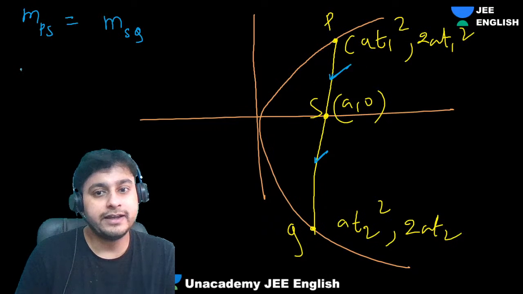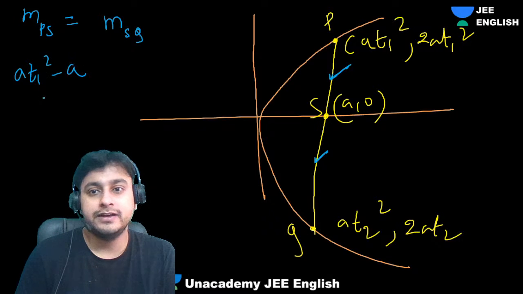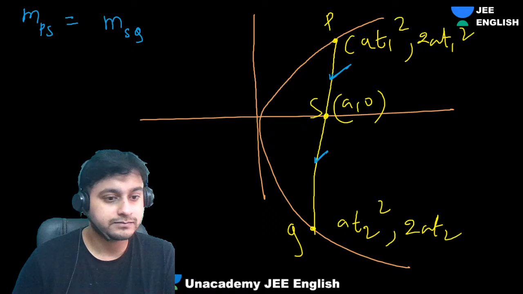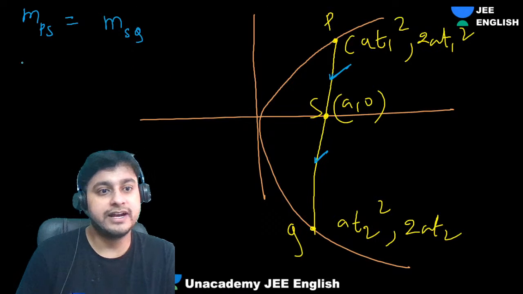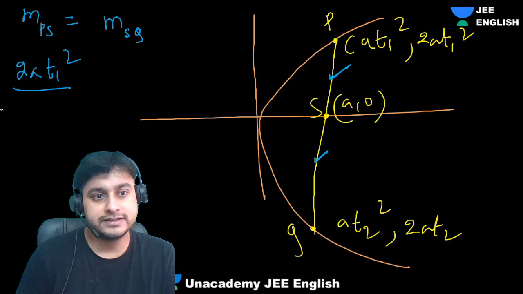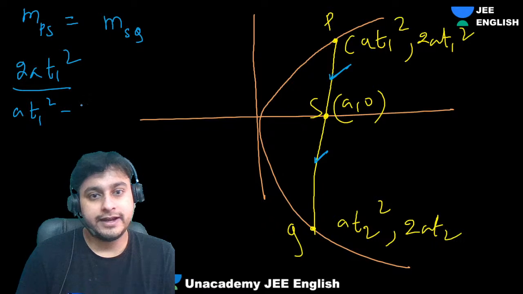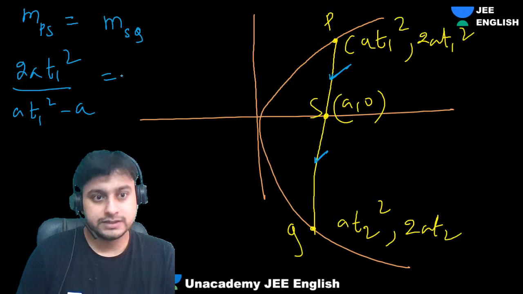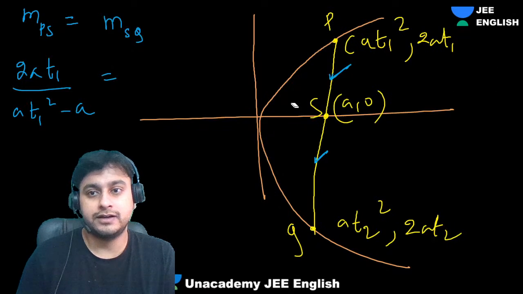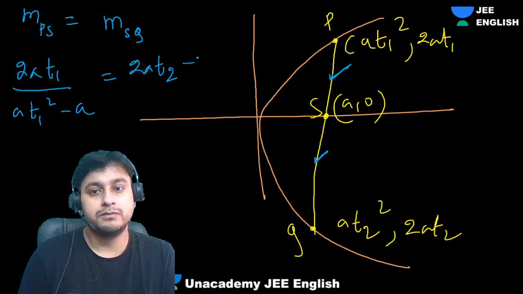Y2 minus Y1 upon X2 minus X1: 2at1 divided by at1² minus a, and similarly 2at2 minus 0 upon at2² minus a.